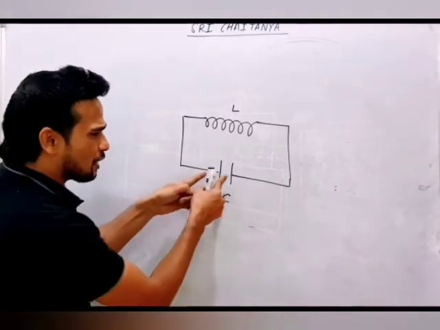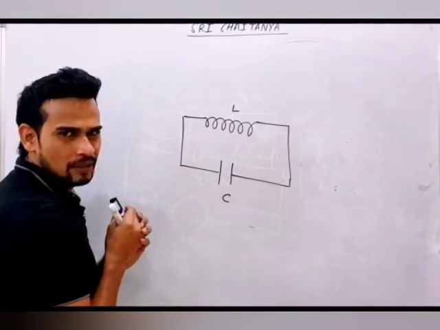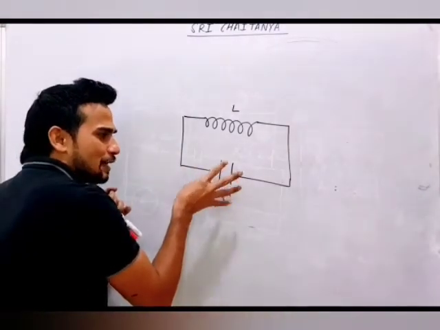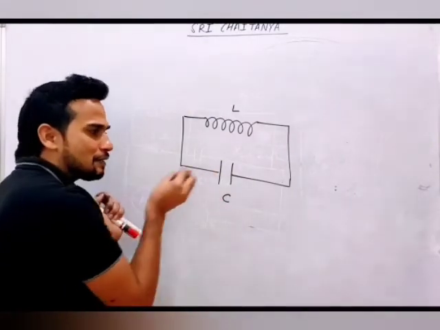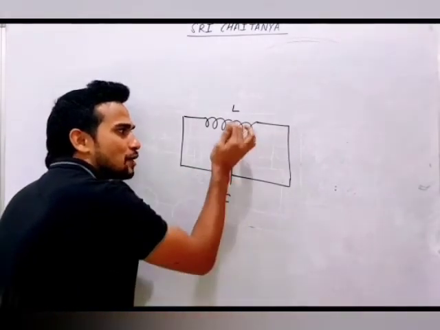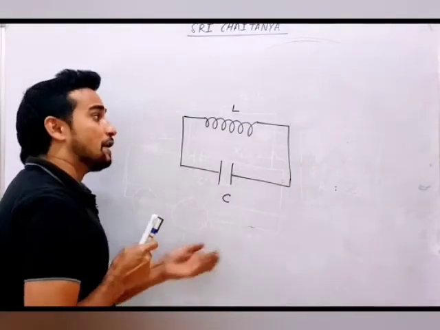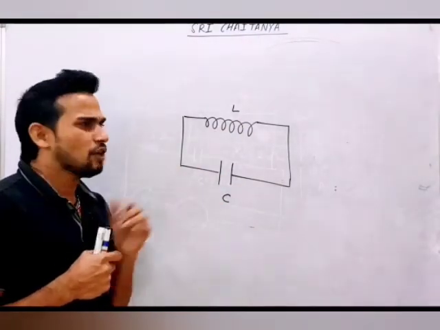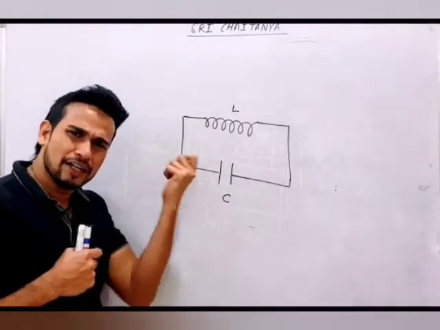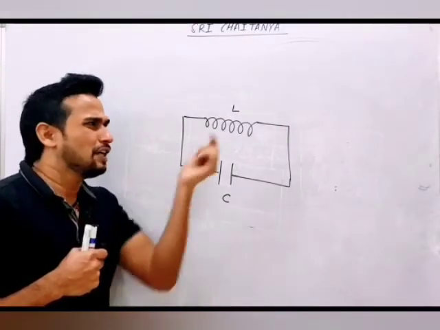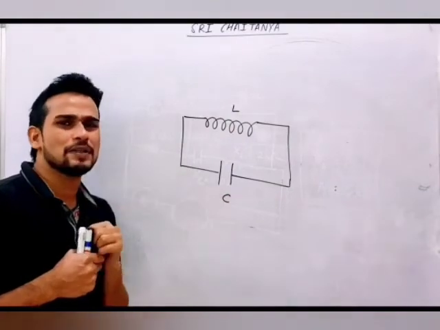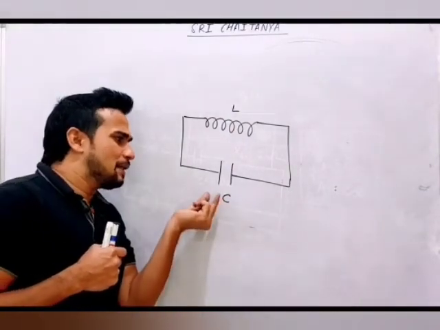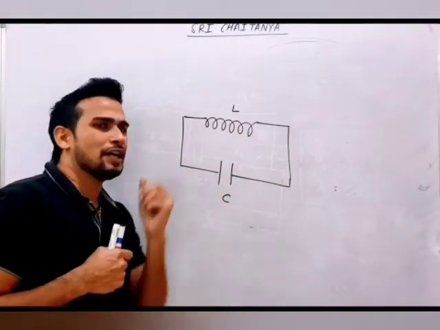But since your circuit is closed, now the capacitor will start giving. It cannot keep the energy with itself. It will give its energy to the inductor. After some time, the inductor will have some energy. Now tell me, will the inductor use that energy? No, the inductor also cannot use that energy. So the inductor will again give that energy back to the capacitor. Again the capacitor will give energy back to the inductor.